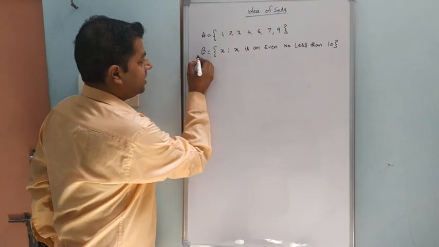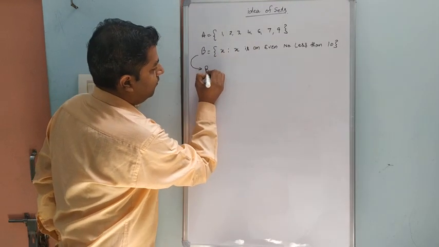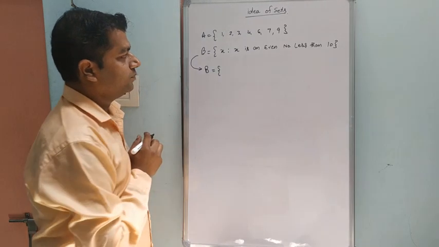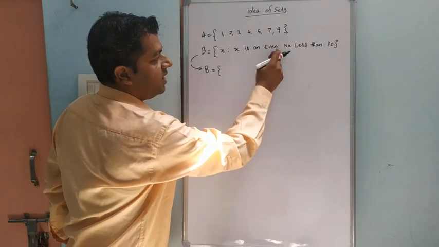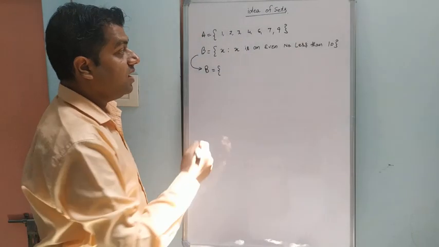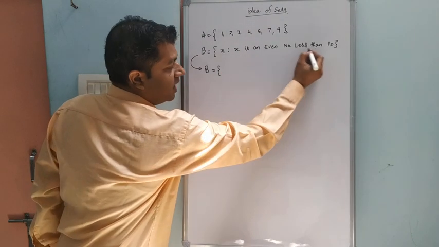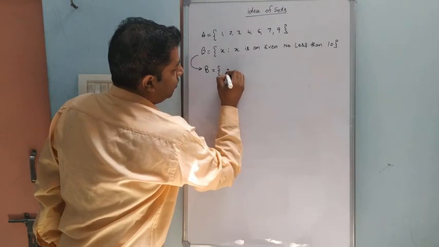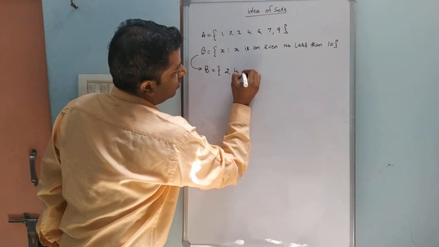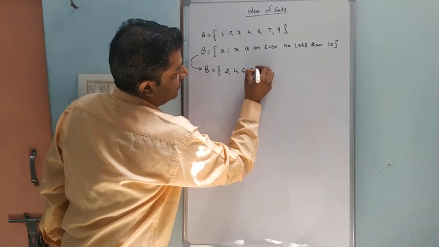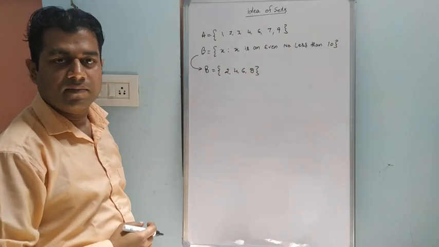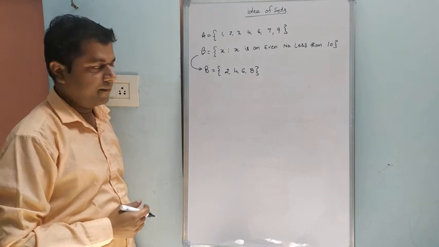Now convert this into the roster form. B is equal to X such that X is an even number less than 10. Even natural numbers, 2, 4, 6, 8, less than 10.